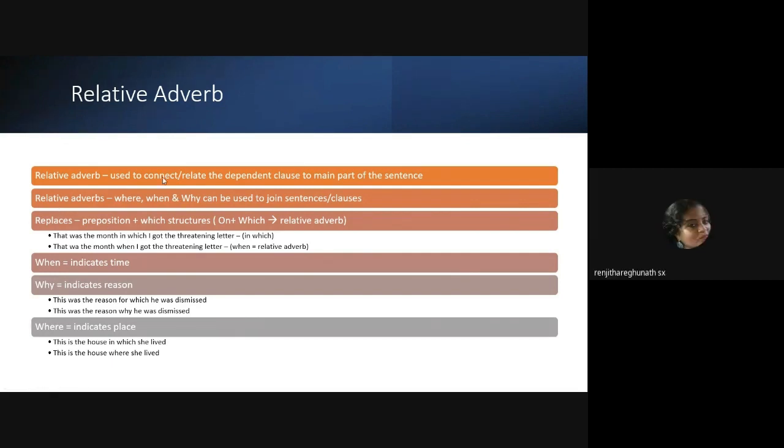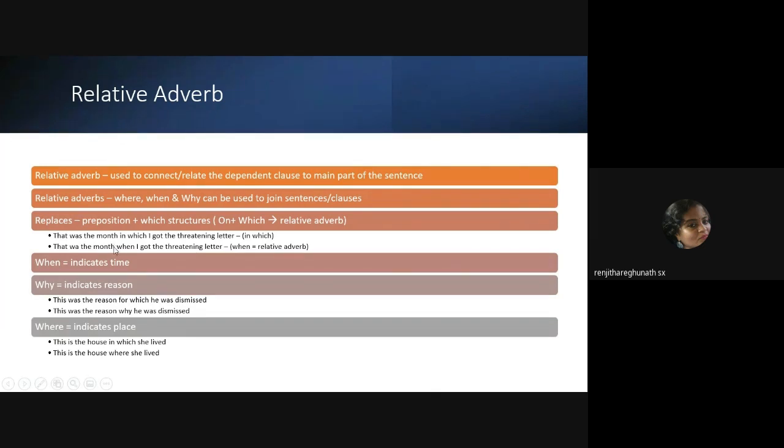Yes, this was the month in which I got the threatening letter. So in which will be immediately replaced by, that was, I'm sorry, the S is missing. That was the month when I got the threatening letter.